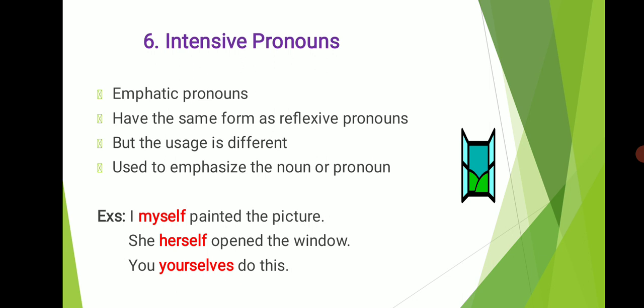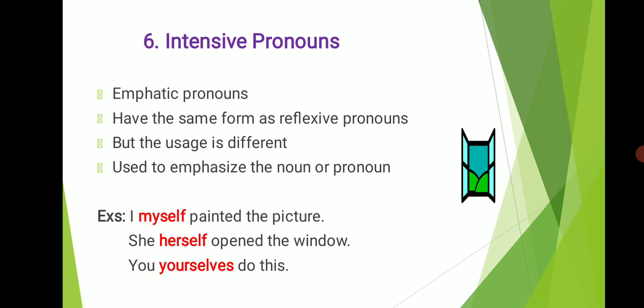Okay, so here myself is an intensive pronoun. It is used to emphasize the pronoun or the noun. I myself painted the picture. That means nobody helped me to do the picture. I didn't seek anybody's help to paint the picture. I myself painted the picture.